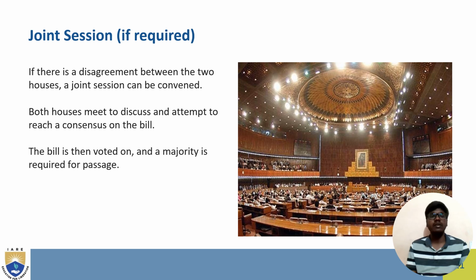Joint sessions. If there is a disagreement between the two houses, a joint session can be convened. Both houses meet to discuss and attempt to reach a consensus on the bill. The bill is then voted on, and a majority is required for passage.